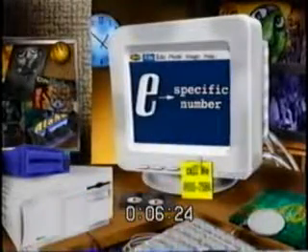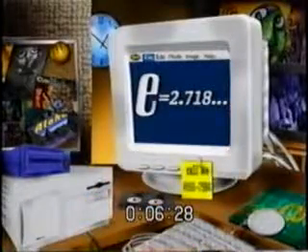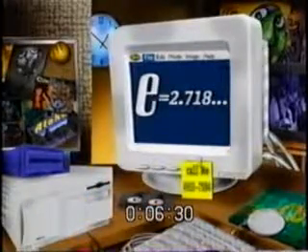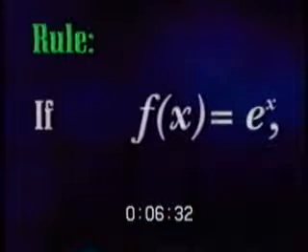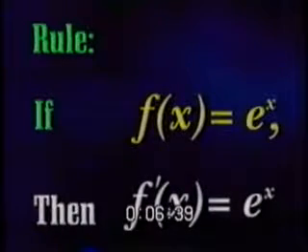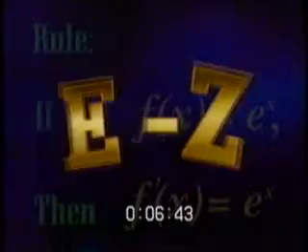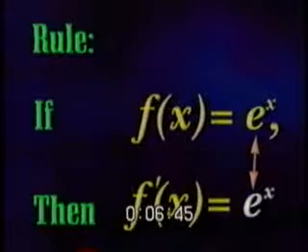E is the representation of a specific number, 2.718..., that comes up all the time in the math world. The rule here is that if e is raised to the power of x, as you see it here, then its derivative is itself, or just e to the x. It's actually a very easy rule. The derivative of e to the x is e to the x. If only all derivatives were so easy.